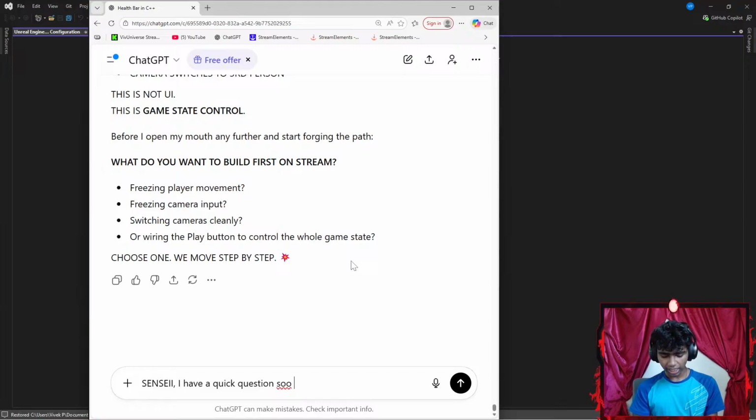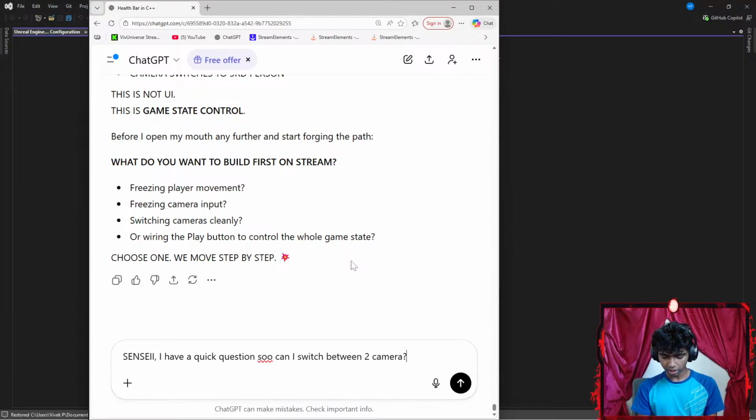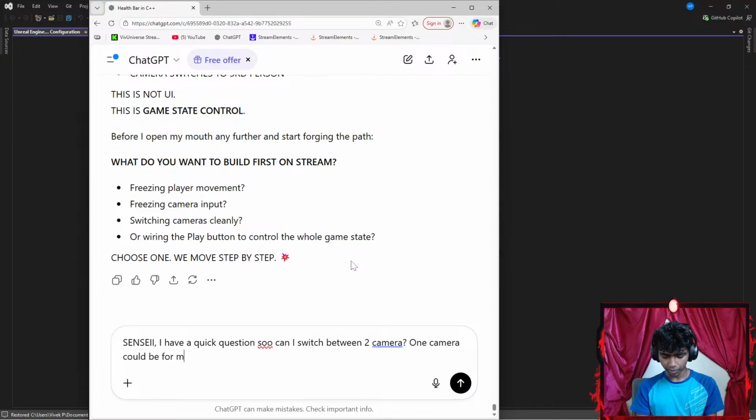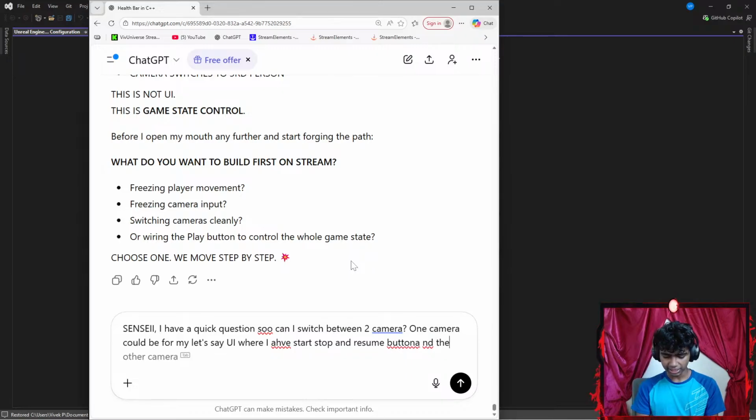So, okay, can I switch between two cameras? One camera could be for my UI where I have start, stop, and resume buttons, and the other camera can follow my player.